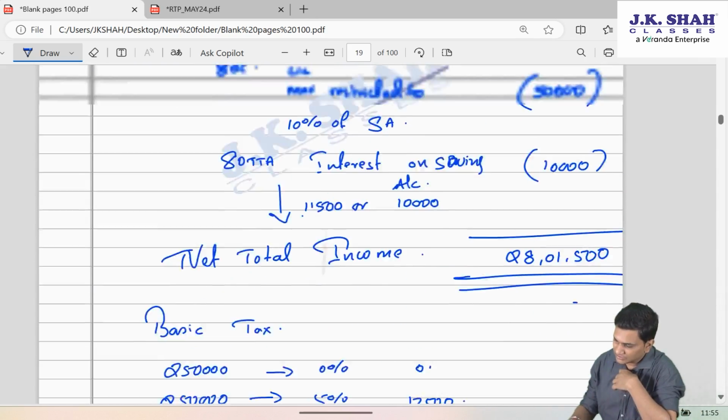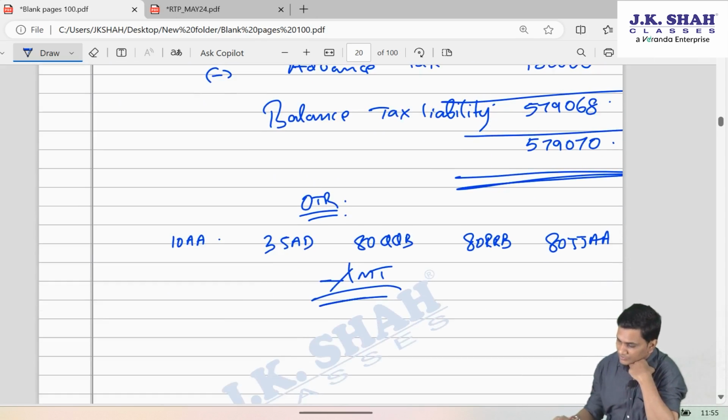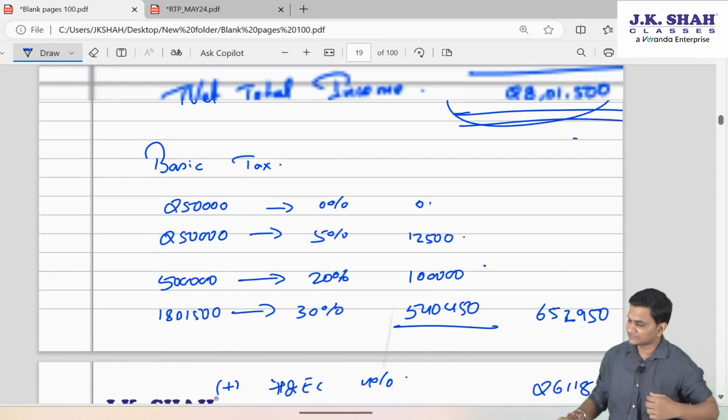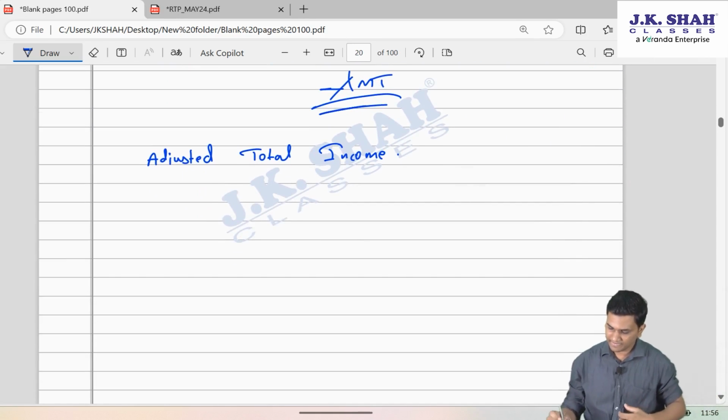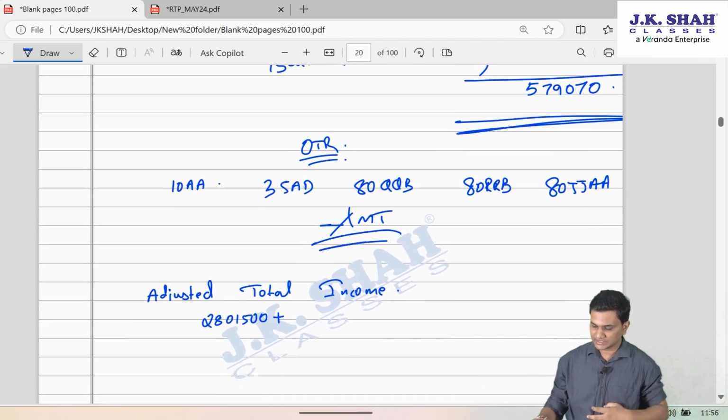So this was the total income as per regular provisions. Now you will have to calculate the adjusted total income as per AMT provisions. And adjusted total income as per AMT provisions is nothing but total income as per regular provisions, 28,01,500, plus any of these deductions which are taken.